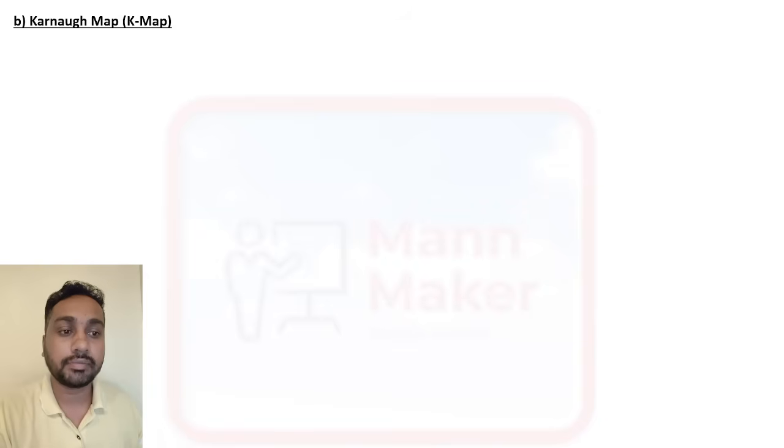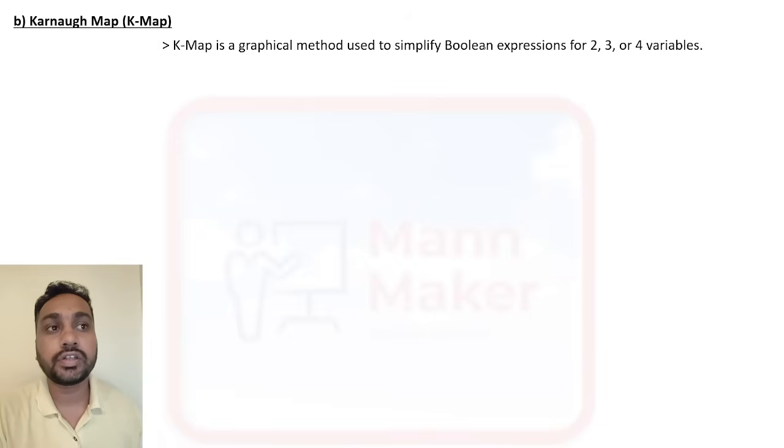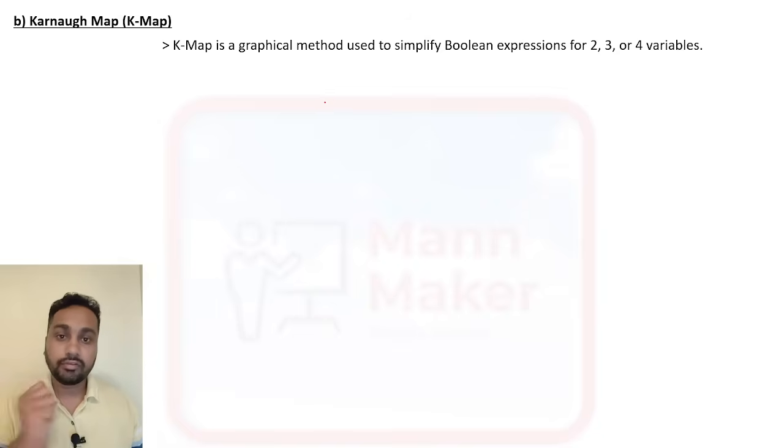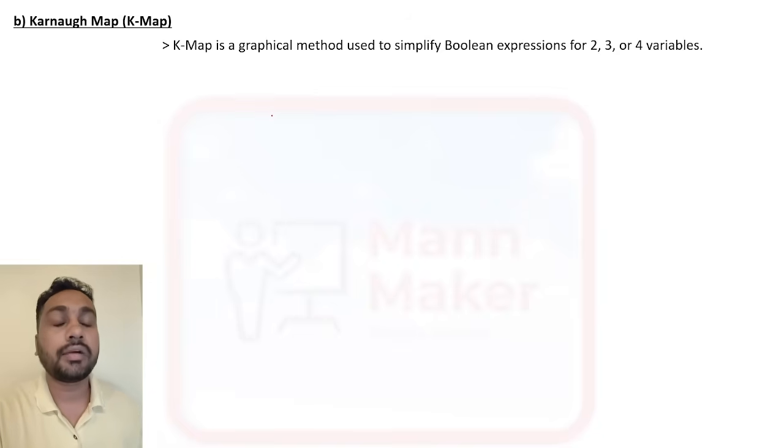Now we have the Karnaugh map, that is K map, another simplification technique. This is the graphical representation of a Boolean expression of 2, 3 and 4 variables. This is the graphical method. Here we will make a graph, and using that graph we are reducing the number of logic gates. It is applicable for 2, 3, 4 and up to 6 variables, but we require only up to 4. Basically they will ask that in an exam.